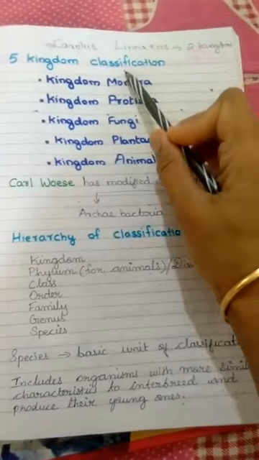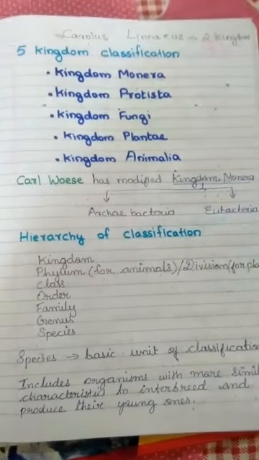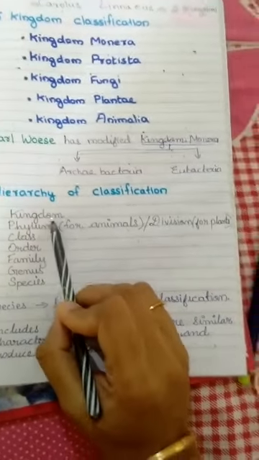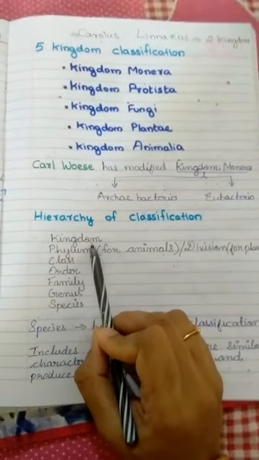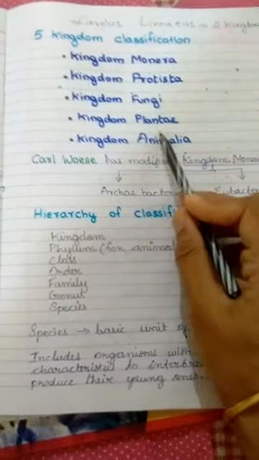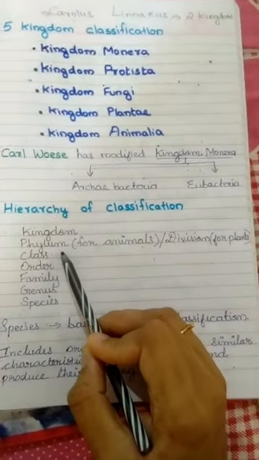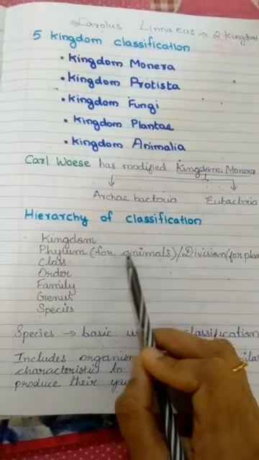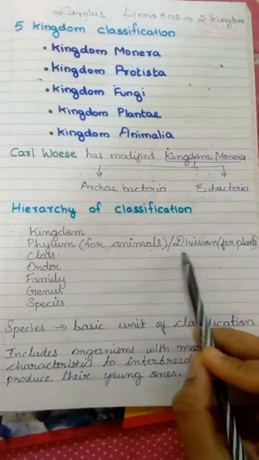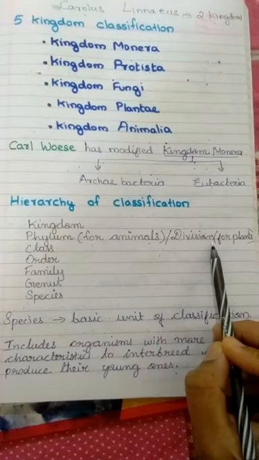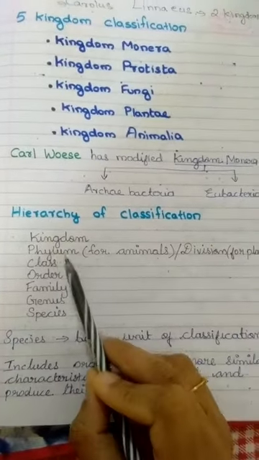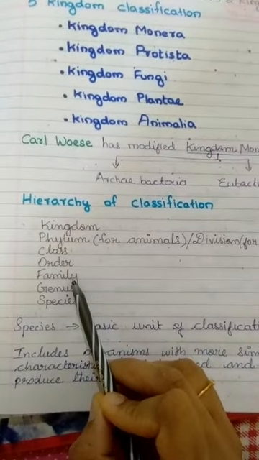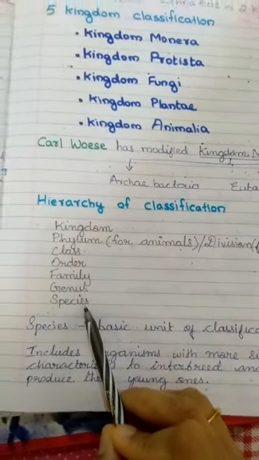There are kingdoms, 5 kingdoms. Under kingdom, phylum, if it is an animal. If it is plants we use division. Then next is class, then order, family, genus, species.